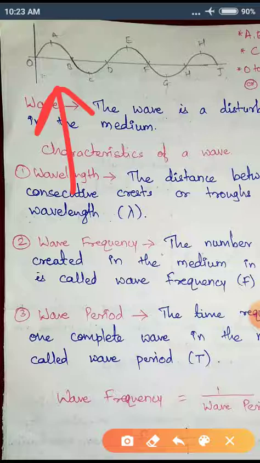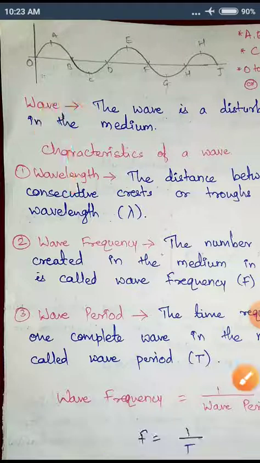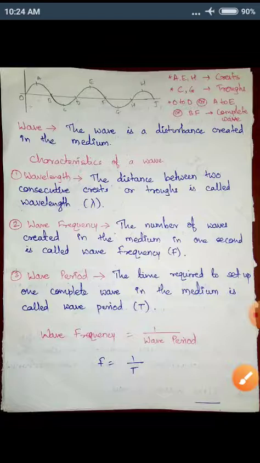Here in the right side of this diagram, points A, E and H are called crests. Points C and G are called troughs.